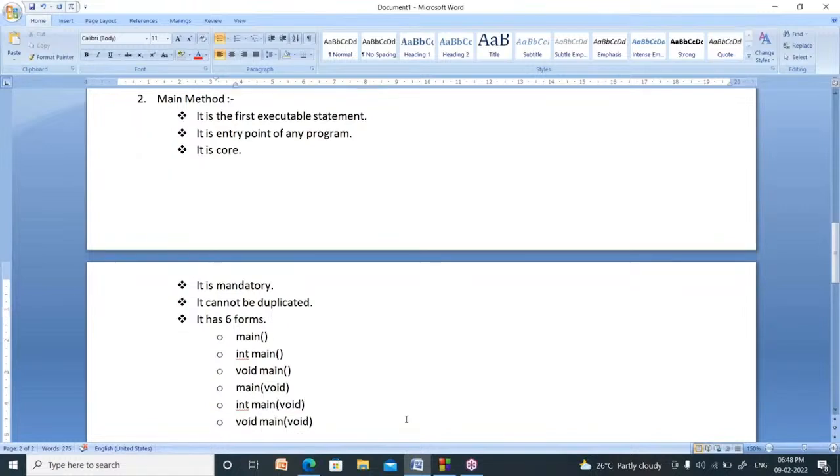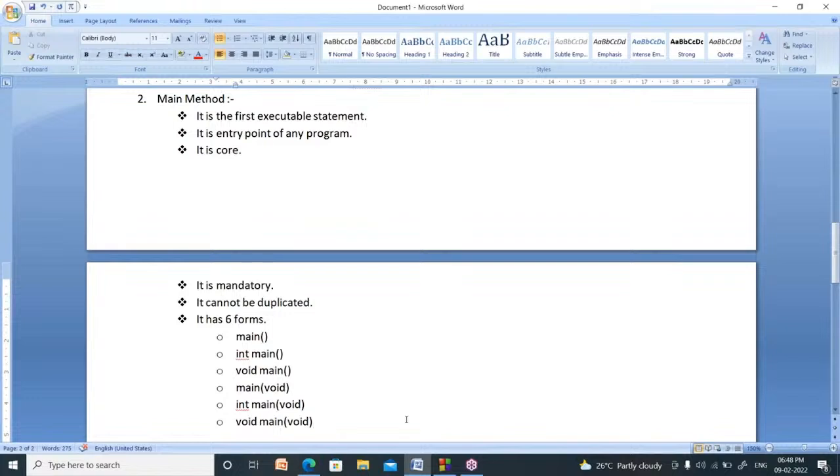Right. You can write a main method in 6 forms. How many forms are there? 6 forms, just like main, int main, void main, main of void, int main of void, void main of void, like that.